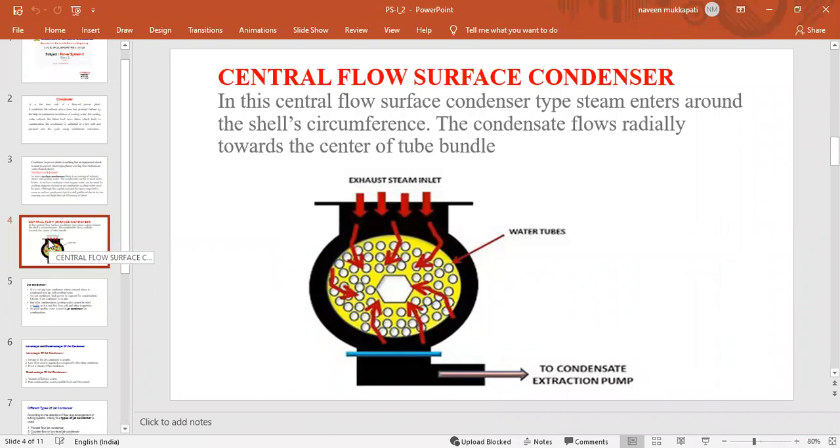Surface condensers have a higher initial cost and occupy a large space, and jet condensers have a lower initial cost and occupy less space. This is the difference between the surface condenser and the jet condenser.